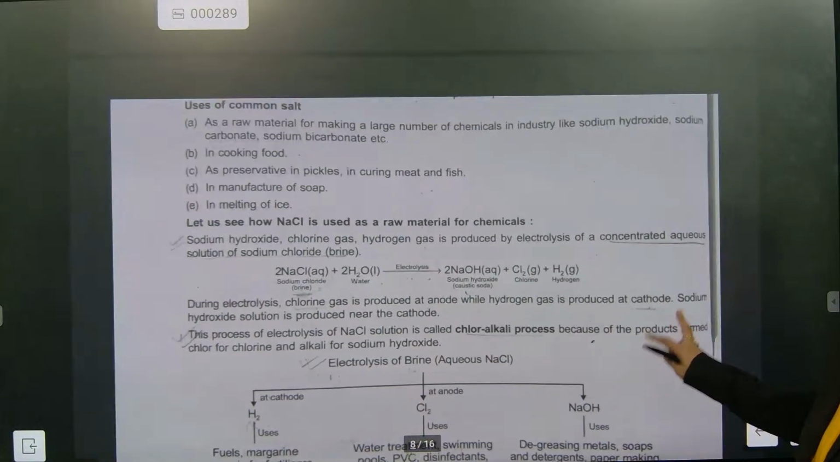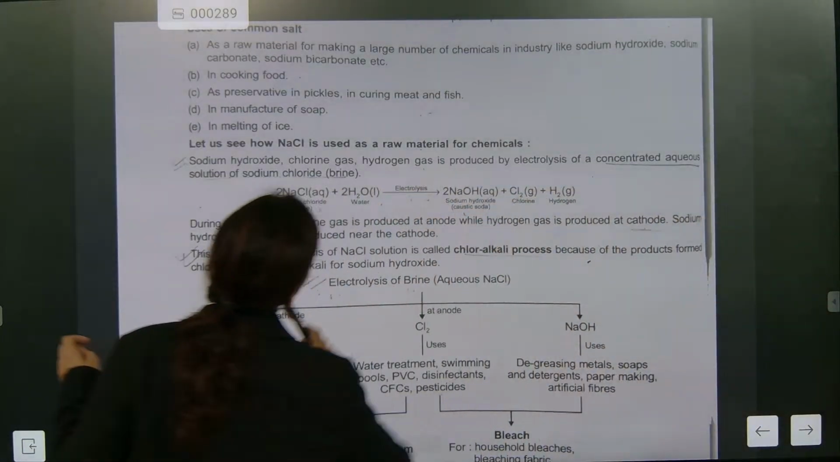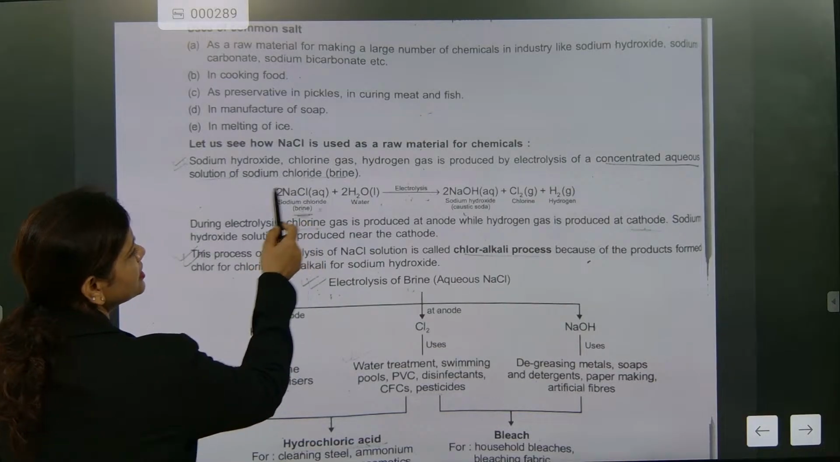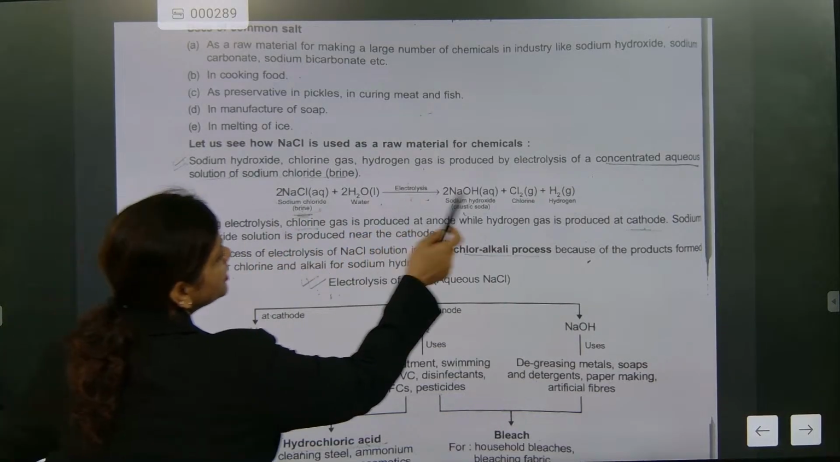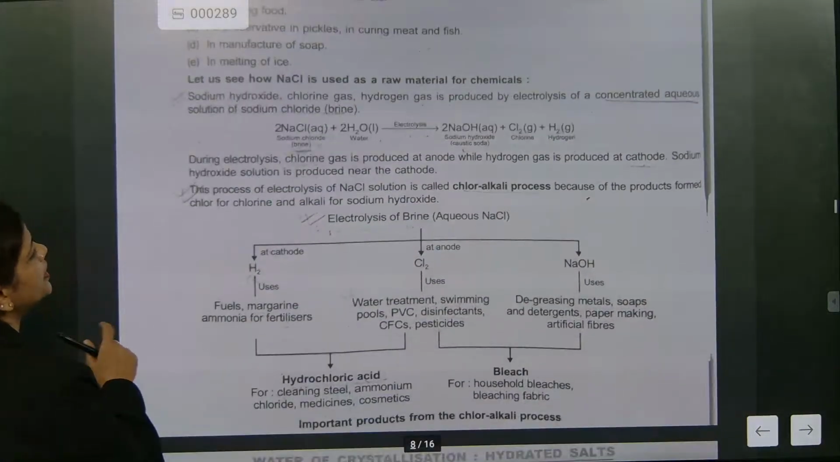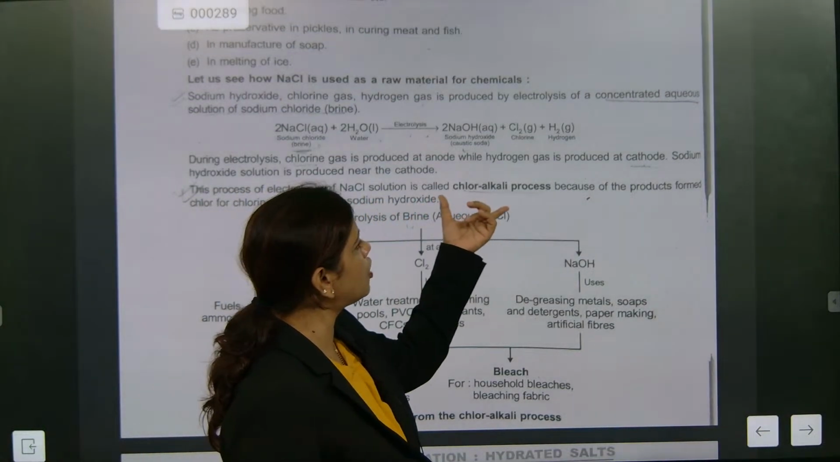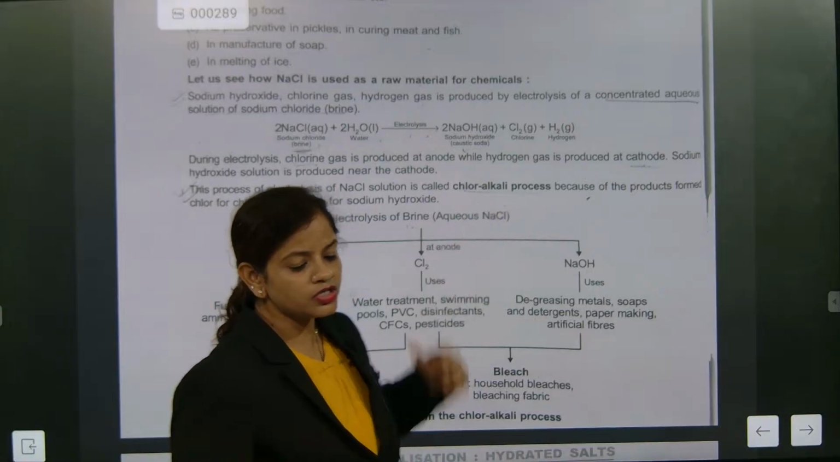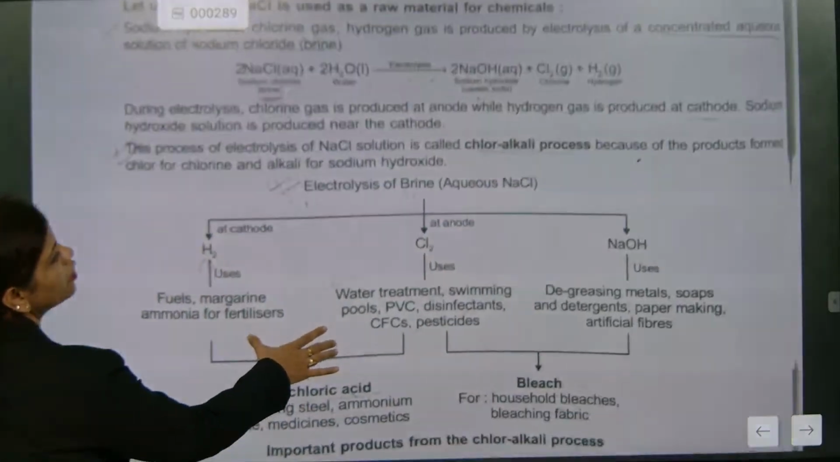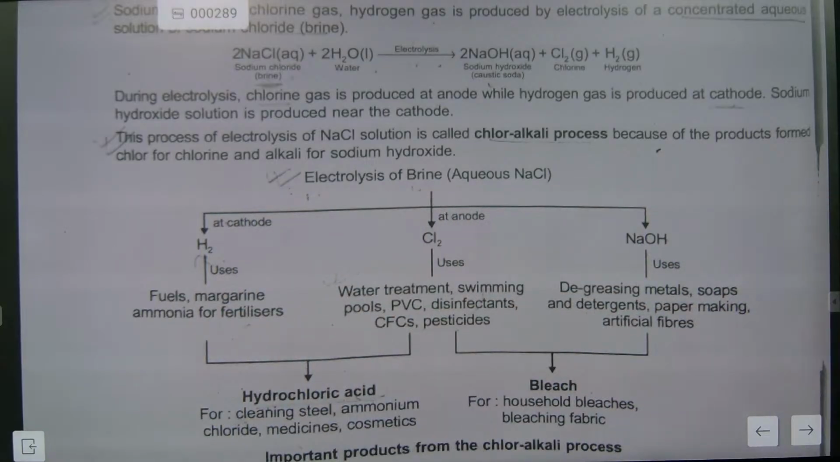Now the uses of common salt, which we have just discussed. NaCl is used as raw material for chemicals. See, NaCl, this is brine. Brine is added and current is passed, and sodium hydroxide, chlorine and hydrogen gas will be obtained. The process of electrolysis of sodium chloride solution is called the chloralkali process. Chloralkali process. Understood?